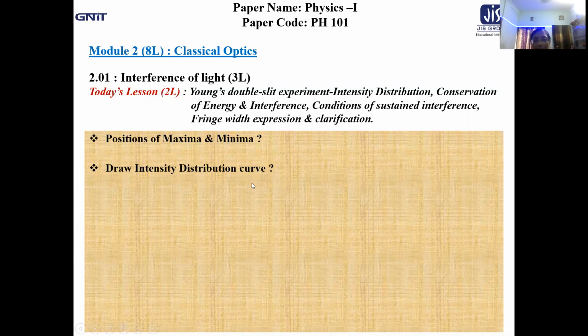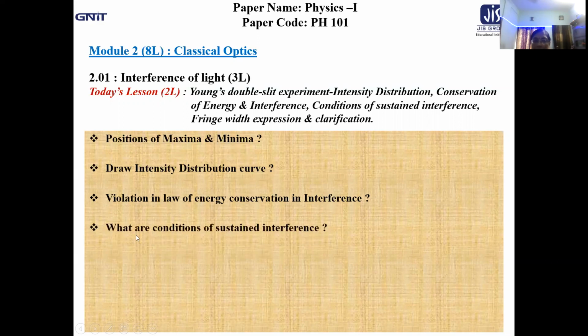So how to draw it and what about its appearance? Next question, is there any violation in the law of conservation of energy in interference, because we are talking about the positions of maxima and minima? Next, what are the conditions for sustained interference? Then we will go for what is fringe width and what about its expression, how to get it.